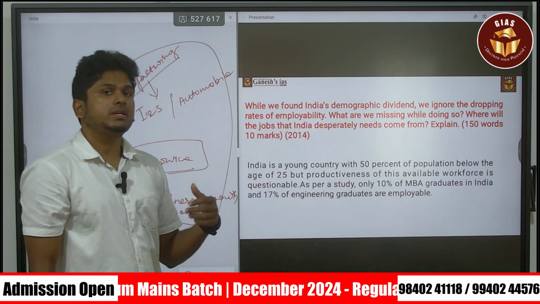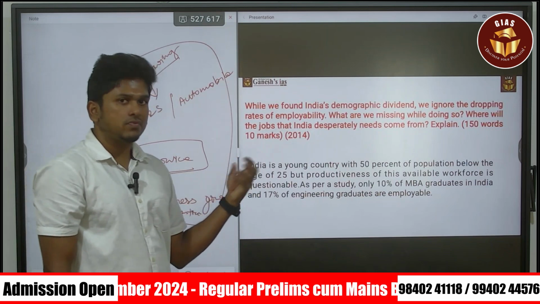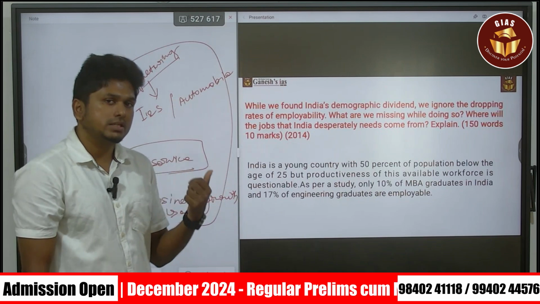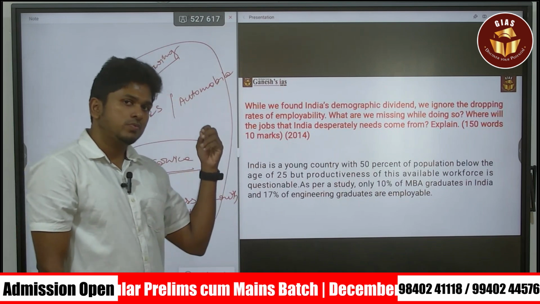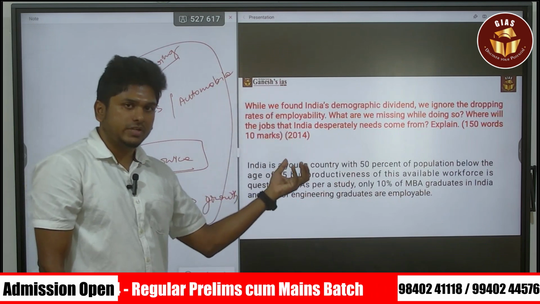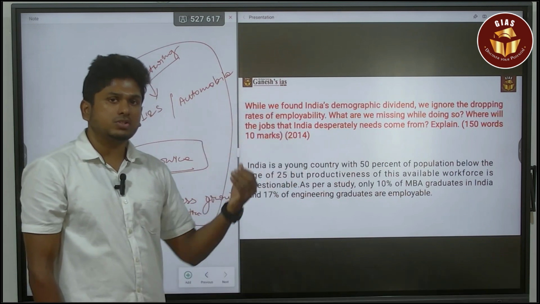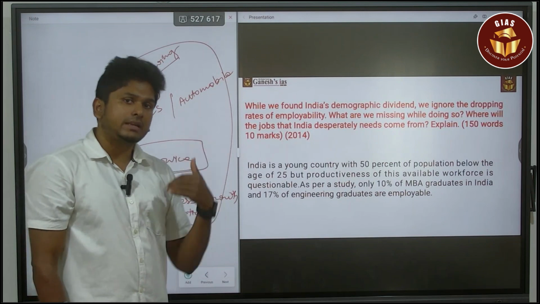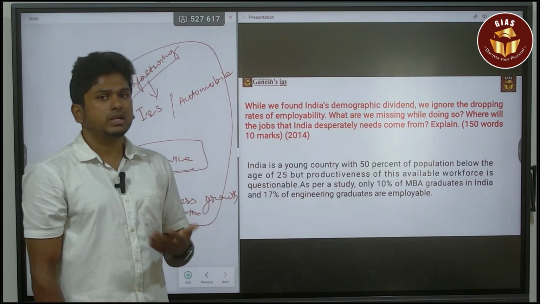In this way, we can use this demographic dividend for economic growth. In such a way, you have to complete the answer, and you can say that if India focuses on using this potential demographic dividend, it can easily achieve Viksit Bharat by 2047 or even earlier. So in that way, you can complete the answer.